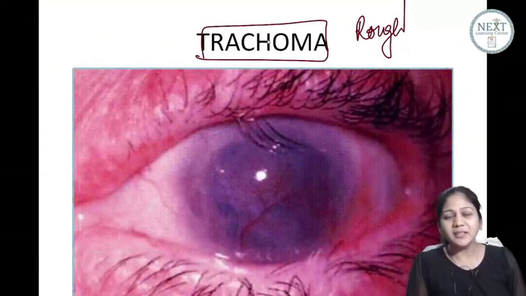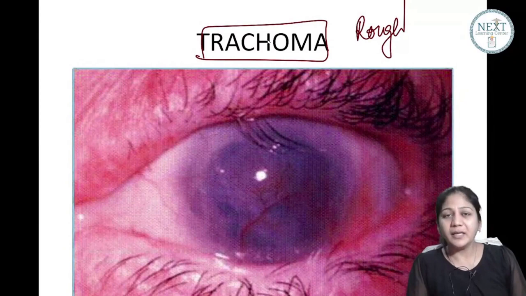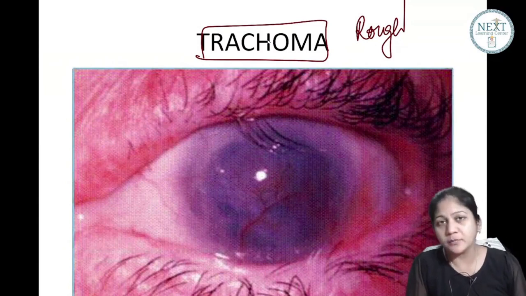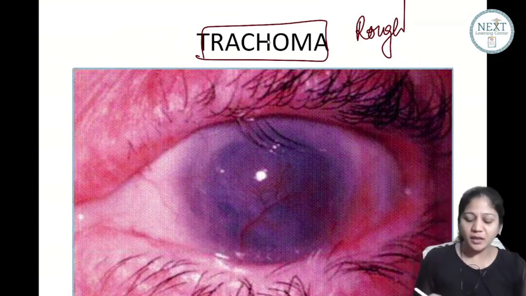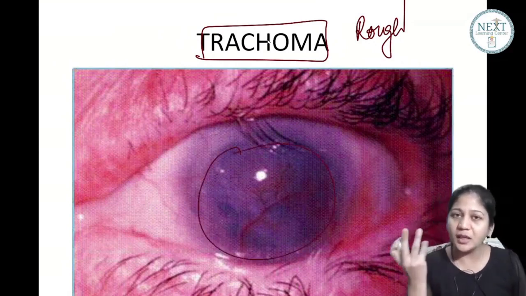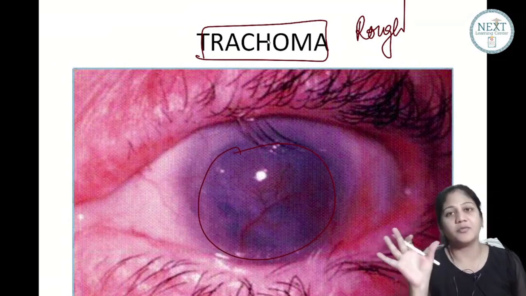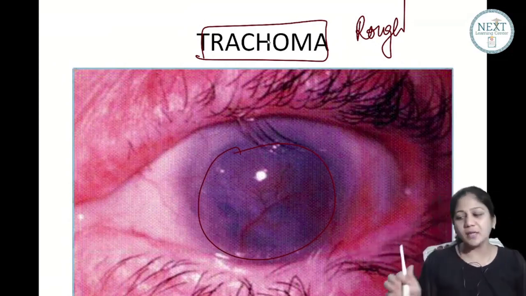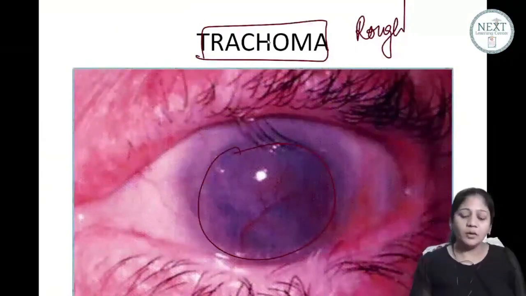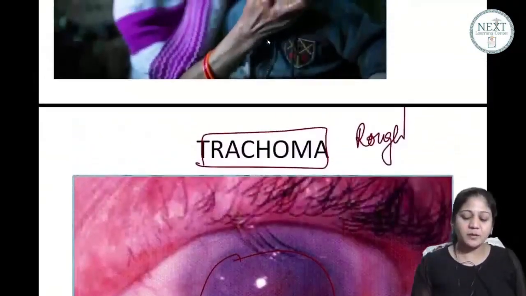Now, why has the patient turned blind? It is because the conjunctiva and the cornea are not transparent anymore. The cornea loses its transparency and has become rough. It has become opaque. Can you see here? The cornea has no sheen, no shine at all, right? So the cornea has become rough. Now let's understand how this happened. Did this ever happen to you in childhood?